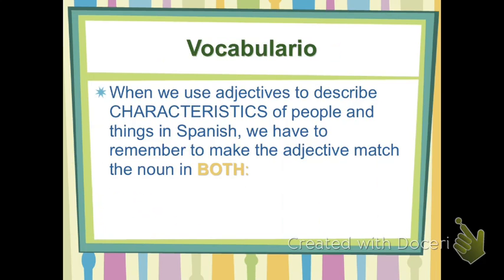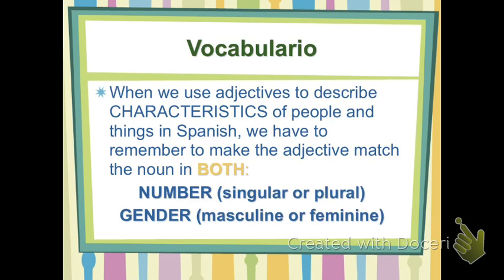So as we saw in that last example, when we use adjectives to describe characteristics of people and characteristics of things, we have to remember to match the adjective to that noun in gender and in number. Number means singular or plural. Is there one clown or are there two clowns? And gender means masculine or feminine, so in Spanish, that's the O or the A. So it needs to match in gender and in number.